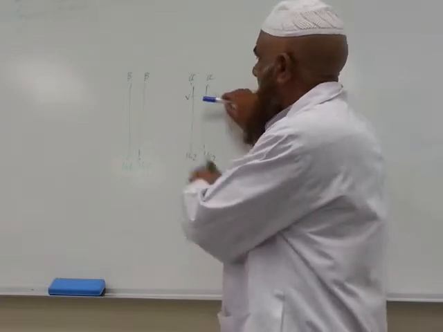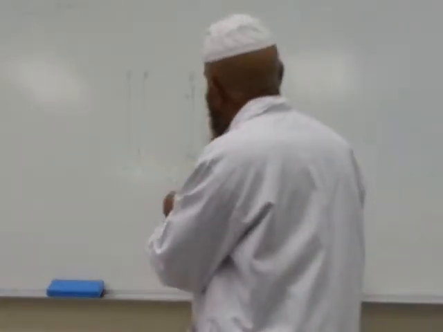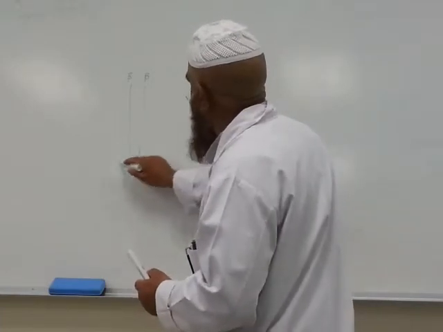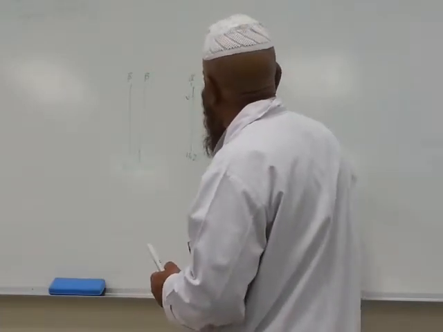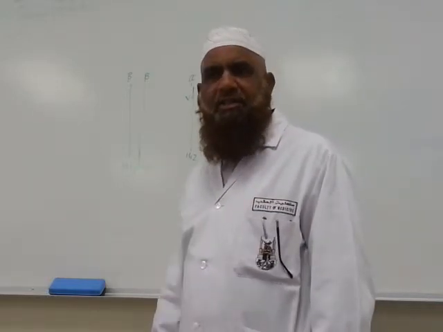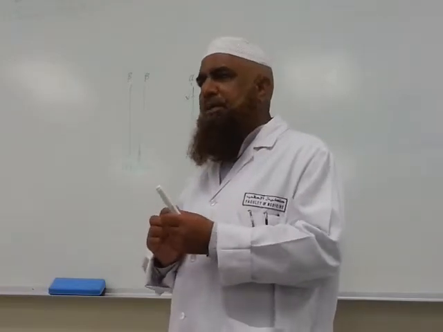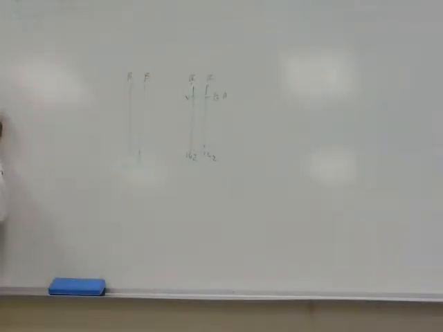After this change, this will combine with 2 alpha 2 beta chains, and this will be hemoglobin S, sickle hemoglobin. Now these are major abnormal types of hemoglobin.